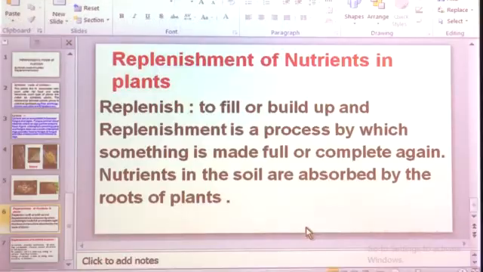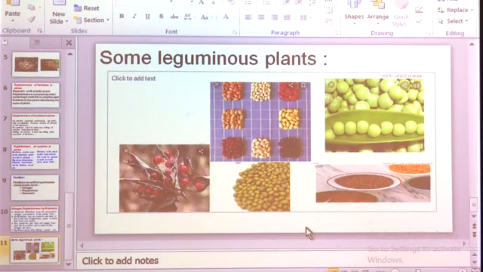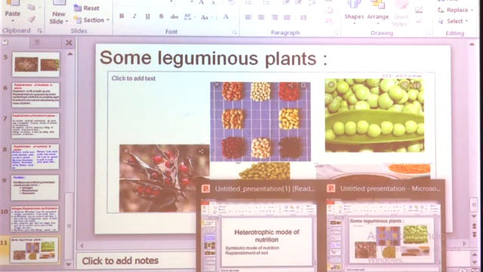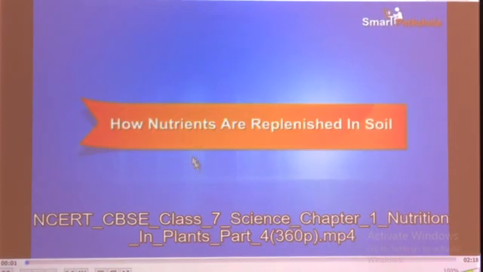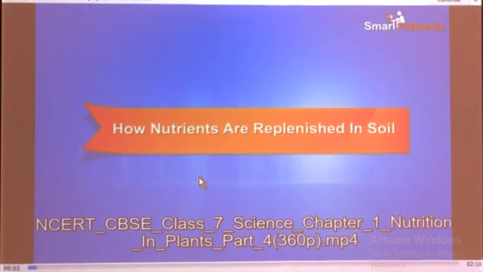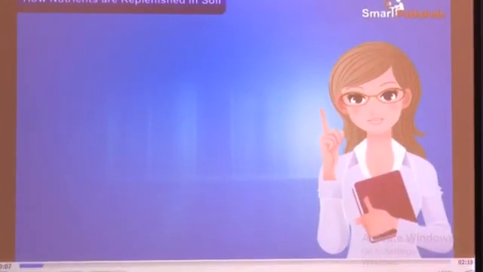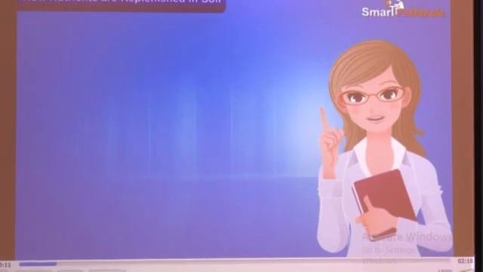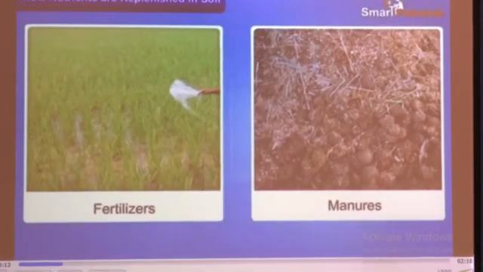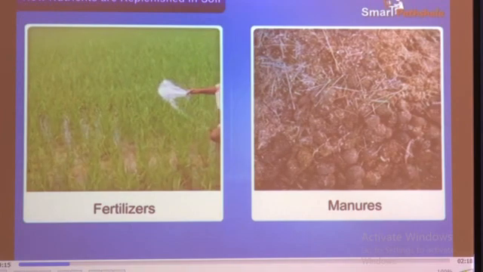Let us see a video to understand this replenishment of nutrients in plants. How nutrients are replenished in soil. In this module, let us learn how nutrients are replenished in soil. As we already know, plants absorb mineral nutrients from the soil.